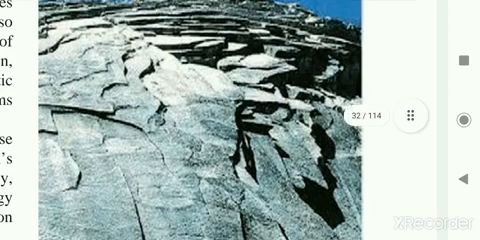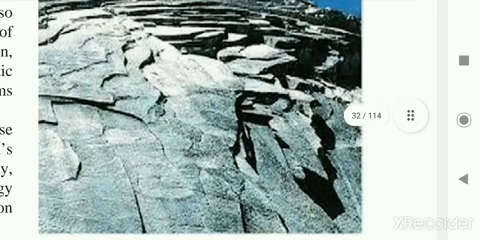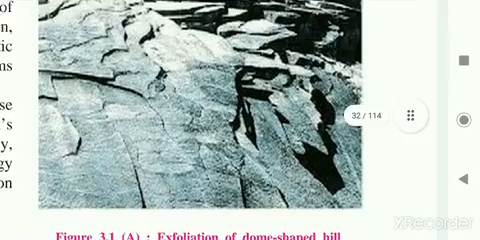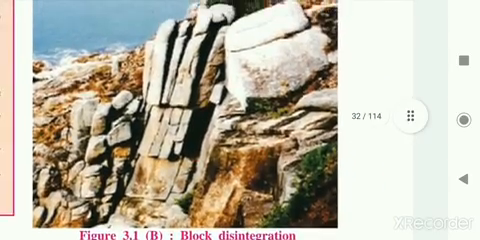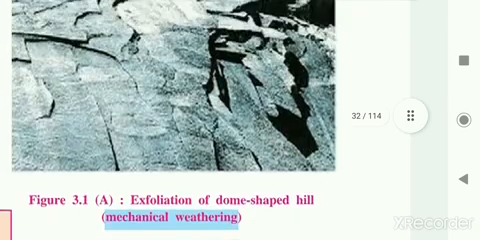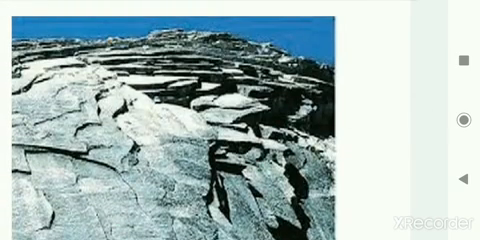You can see how the rock falls apart from the main rock, that is, the peeling of the rock. It is known as exfoliation. This process is called the exfoliation of the rock. This is also disintegration: the outer layer of the rock is peeled off, removed, and falls apart from the main rock. This is the example of exfoliation.